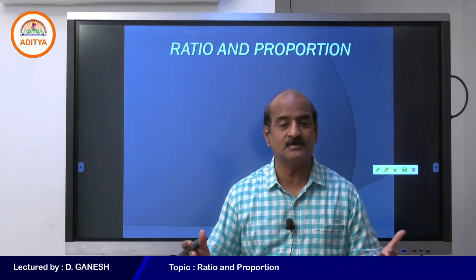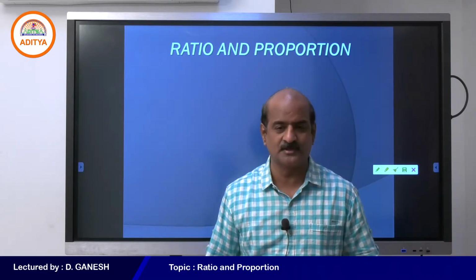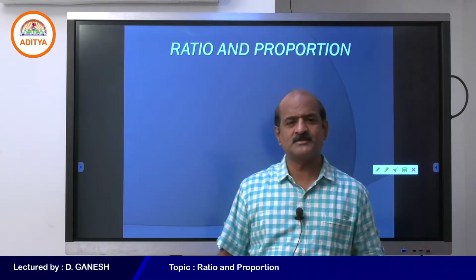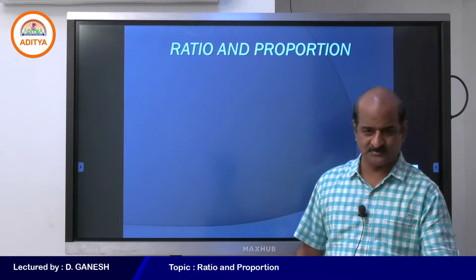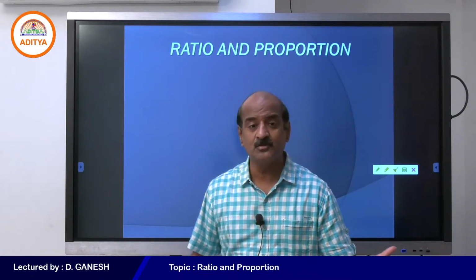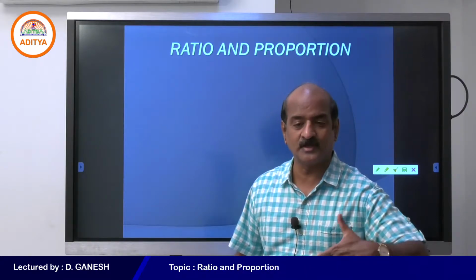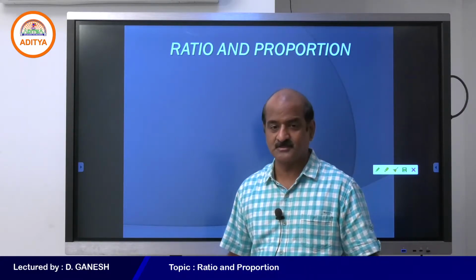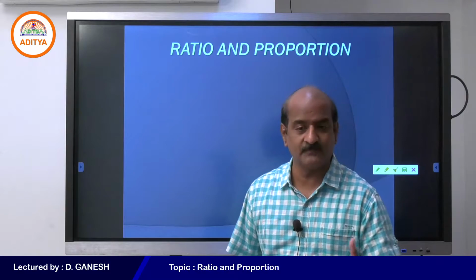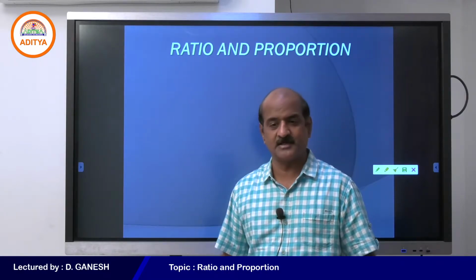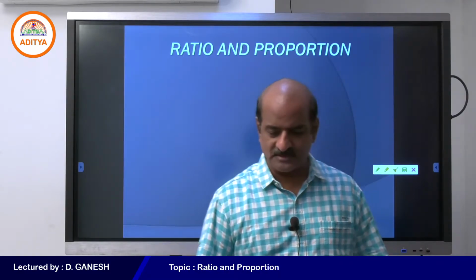So what is the ratio and what is the proportion? Students, I just want to tell you that the Olympics 2020 has already concluded, even though it was actually conducted in 2021, but they were supposed to conduct it in 2020. Therefore, we call it Tokyo 2020. Yeah, students, so you might see that.